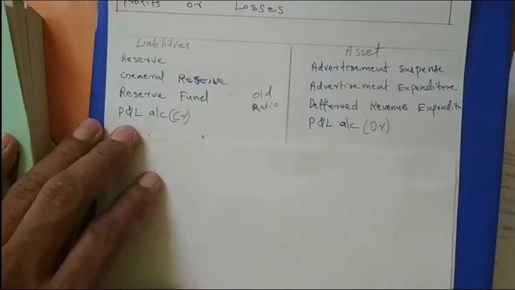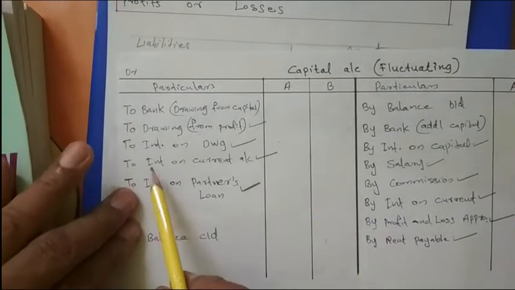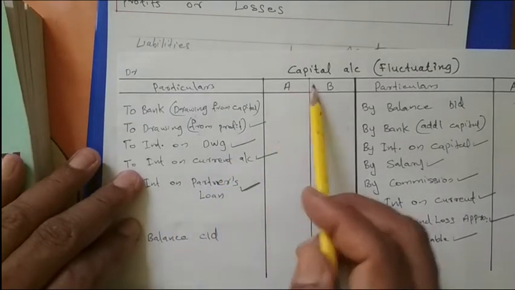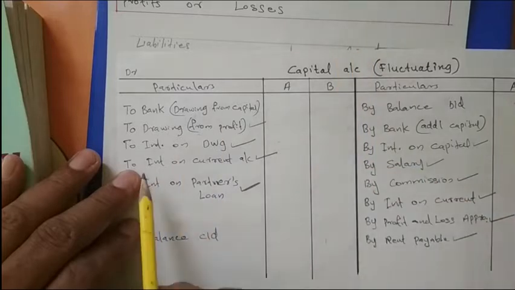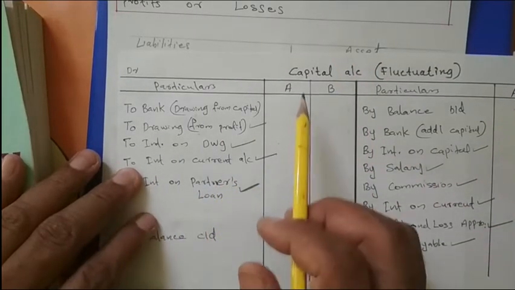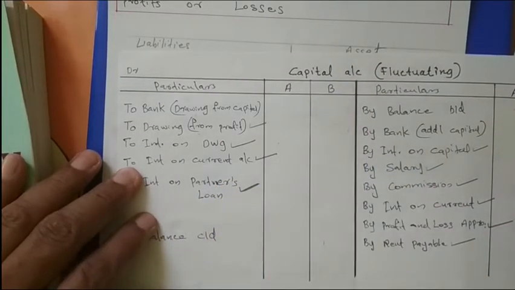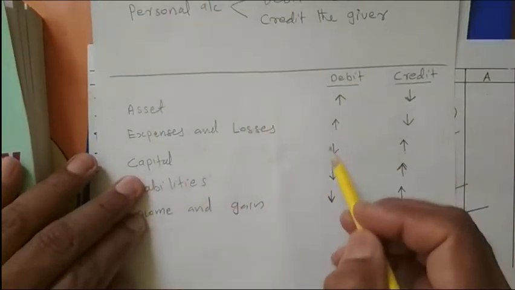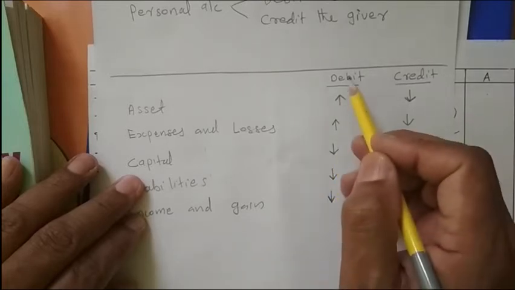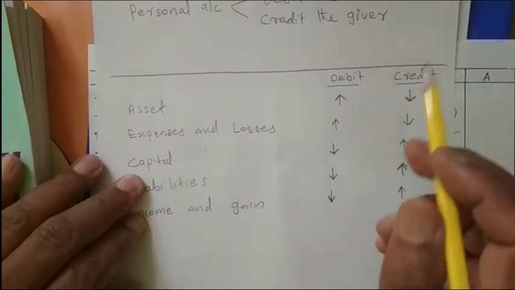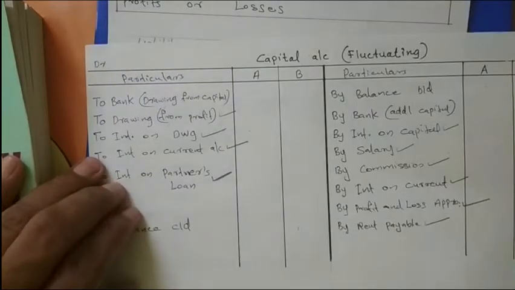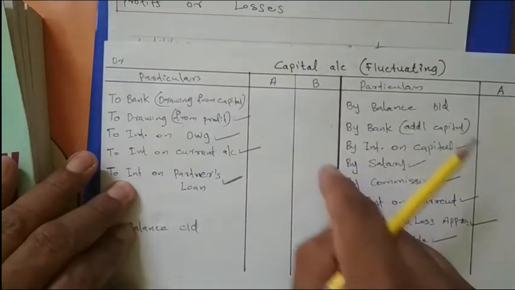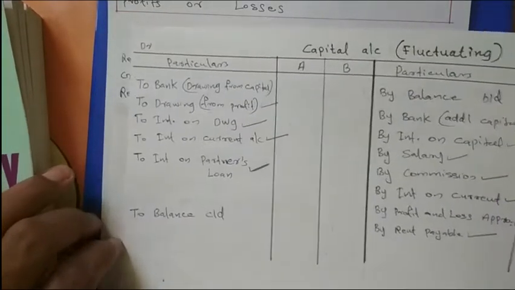So this item is going to the capital account at this side. So this side we are writing advertisement suspense. What will be the journal entry? Old partners' capital account debit to advertisement suspense. Then the capital account we are debiting. According to this rule, it is very clear: when the losses are distributed, capital will decrease. To decrease the capital, we have to debit the capital account. So the entry will be old partners' capital account debit to advertisement suspense. In the capital account, that will come this side. In what proportion it is distributed, that will be in the old ratio. Okay.